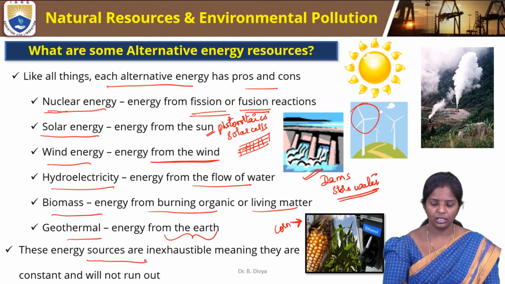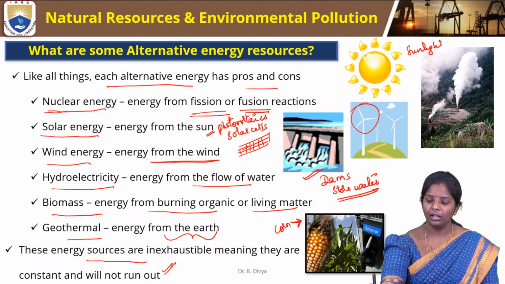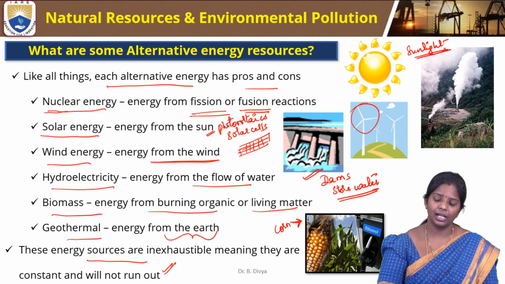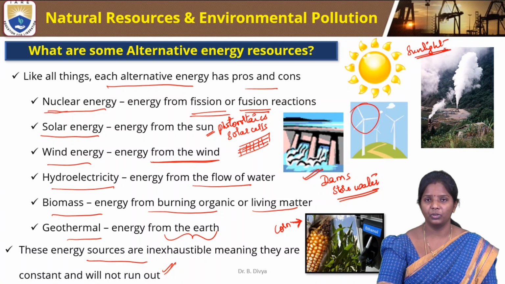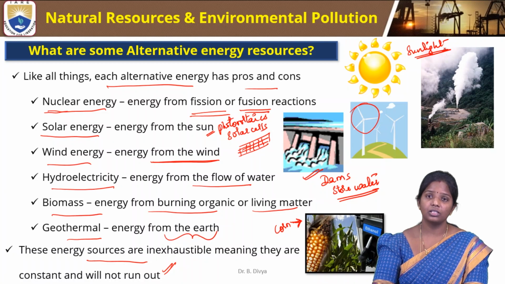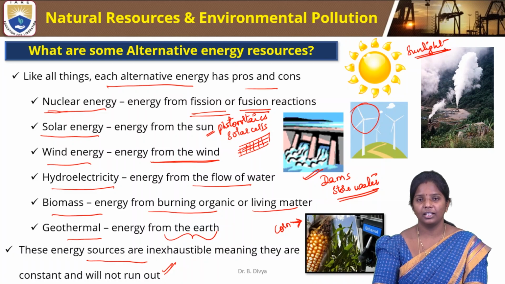These energy sources are inexhaustible, meaning they are constant and will not run out. They will not run out at any cost because sunlight is always available. In our country we have a longer summer time, so we can happily use sunlight for the conversions. There are also materials that can be used in other countries with dim light, converting sunlight into electricity even in dim light. So that is how the sun, together with technology, can be used for electricity generation.